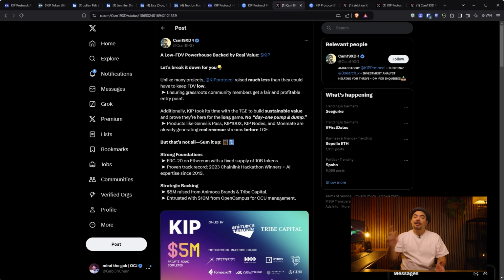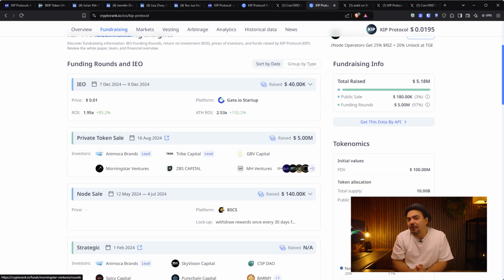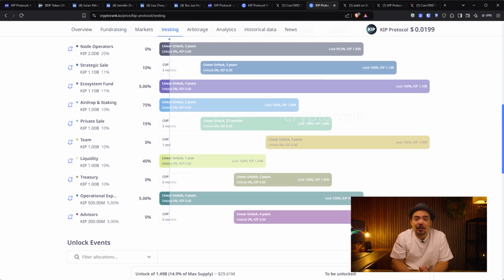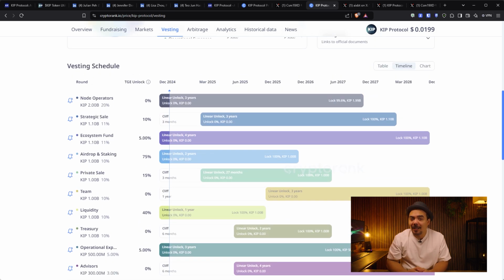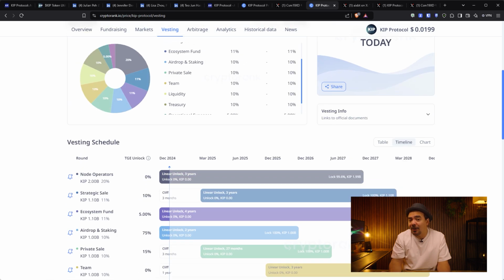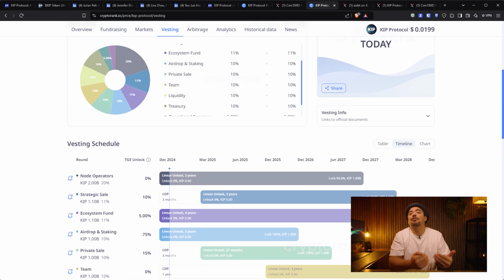I want to also mention that KIP Protocol tried to raise less money to keep the fully diluted valuation low. They raised in total 5 million from various ventures like Tribe Capital and Animoca Brands, as I mentioned. Still, there are a lot of unlocks over the next 2.5 years that will suppress the price, so you need to be aware of that. Right now we are still looking good. The investor unlocks only start from March 2025, so until then I wouldn't worry too much. After that you need to pay attention, or you might want to consider this a long-term hold, which I think could be a great bet given the potential this project has.